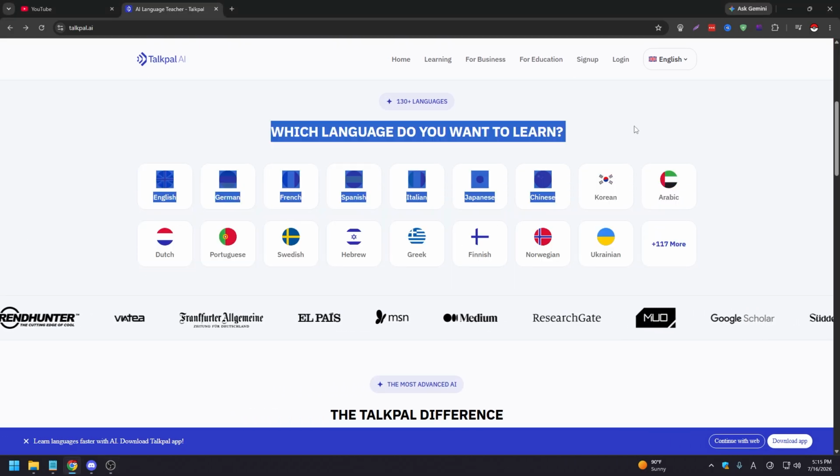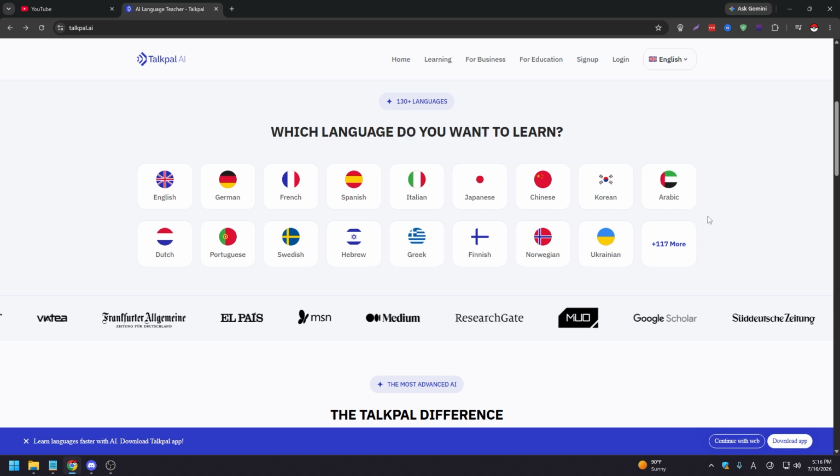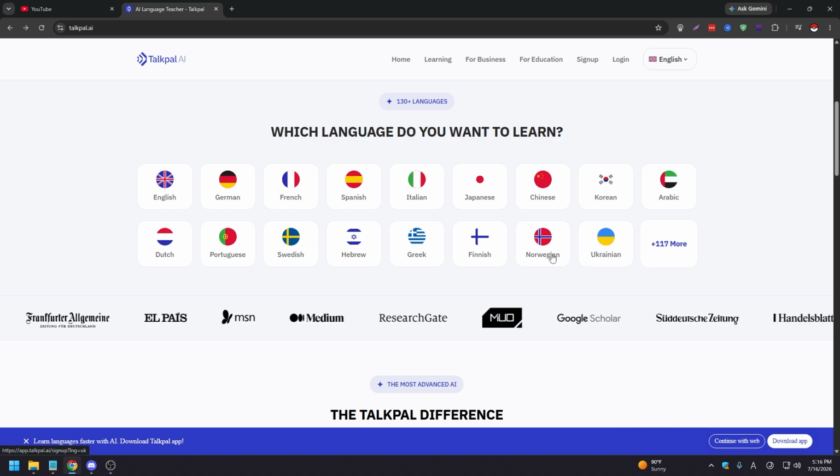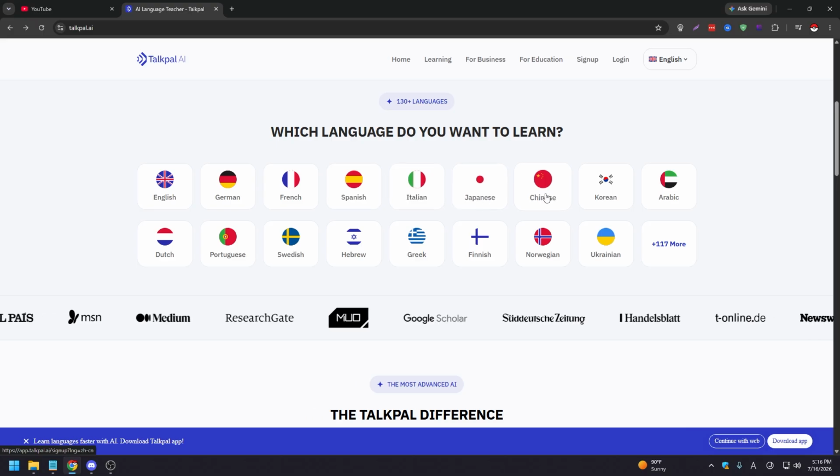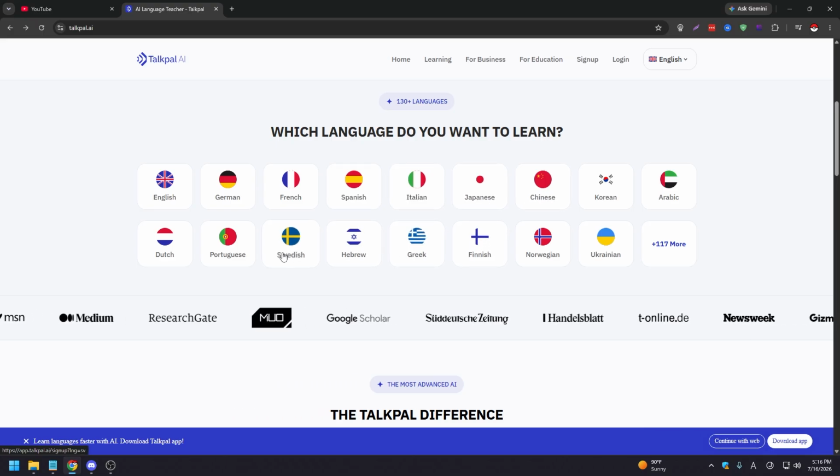When it comes to Talkpal's features, if you scroll down, you're going to see a lot of languages that you can learn. So what language do you want to learn? We have over 120 languages. You have, of course, English, you have French, Japanese, Chinese, Finnish, Greek, Hebrew, Swedish, Portuguese, Dutch, and a lot more.